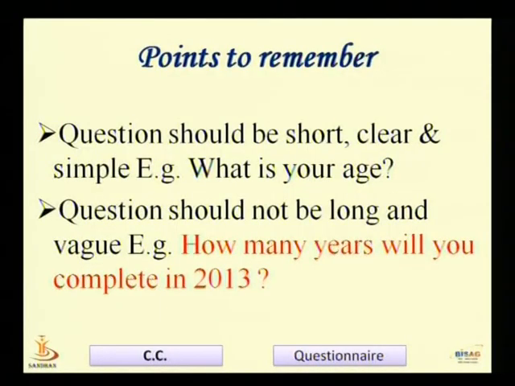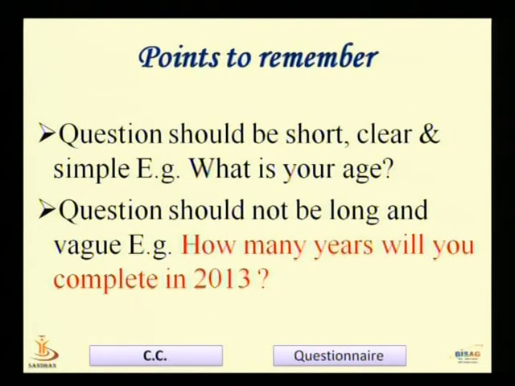The first important point that the questioner should keep in mind is that the question should be short, clear and simple. For example, if we want to know about the age group of a particular person, of a particular class, then we should ask a simple question like what is your age?